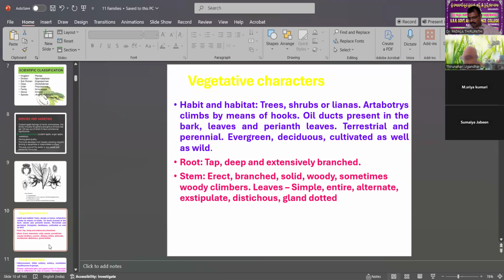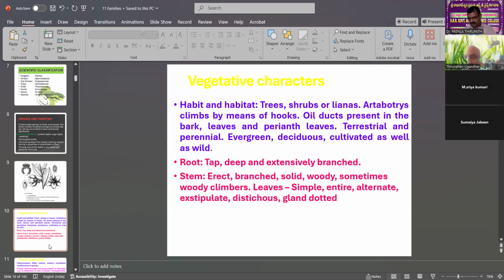The majority of the plants are terrestrial, only land plants, and perennial, more than 2 years, unlike annual or biannual plants. Evergreen or deciduous forms are cultivated as well as wild. The majority of the plants are wild, and few are cultivated.